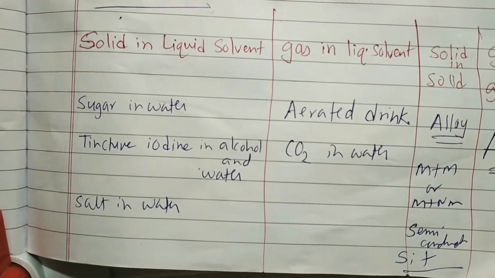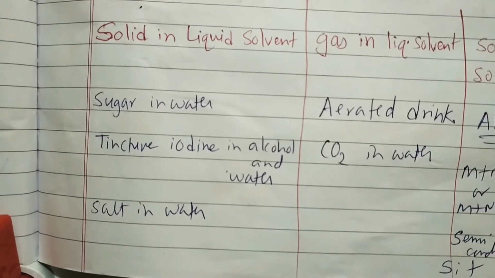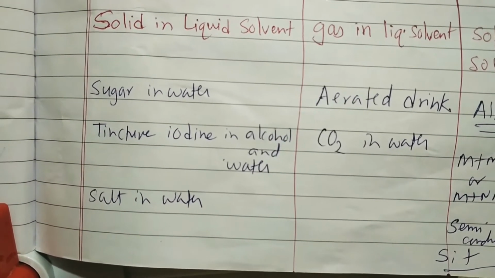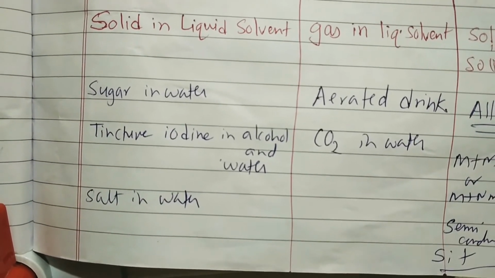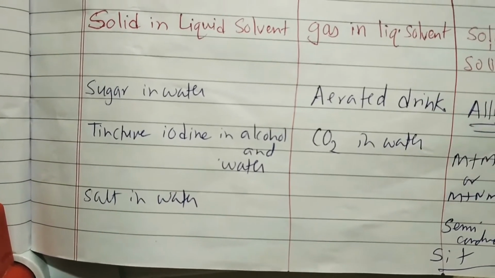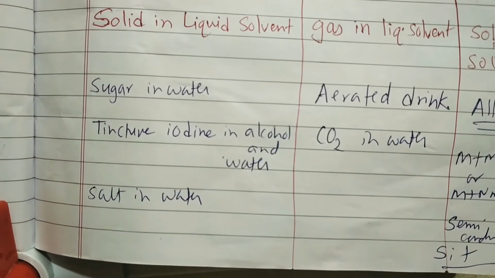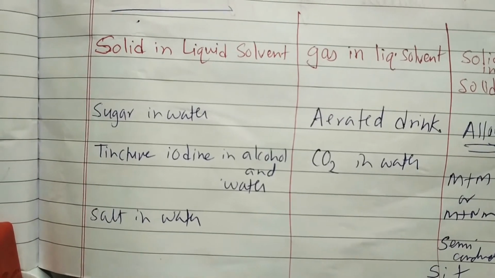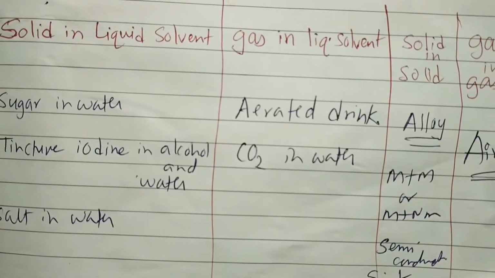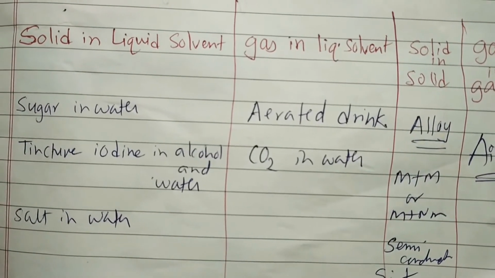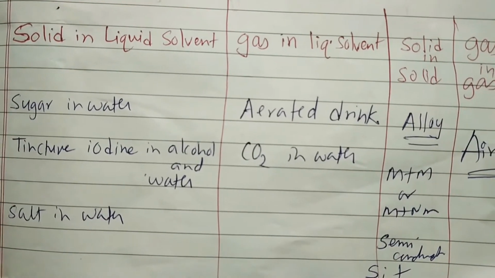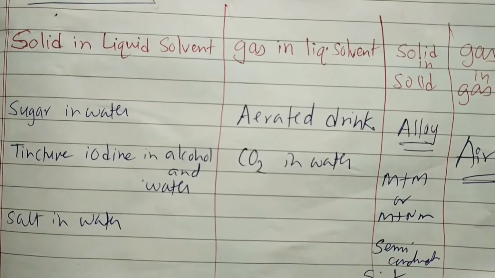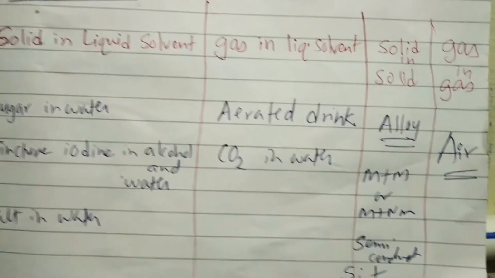If solid is dissolved in liquid solvent, examples are sugar in water, tincture iodine in alcohol, meaning iodine is a solid. If you dissolve it in alcohol, it becomes a solution, so it is called tincture iodine. Salt in water. So these were solids in liquid solvent. Gas in liquid solvent: aerated drinks, soft drinks, where carbon dioxide is dissolved in water. Such solutions are gas solute dissolved in liquid solvent.